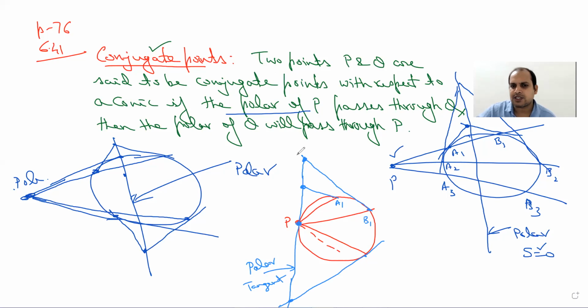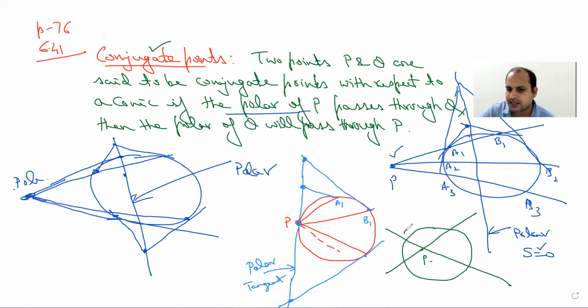And the third case which I have discussed is about this one. If you recall my earlier lectures, I have already shown that if your point P lies somewhere inside, and you try to draw the variable chords, say they intersect at A1, B1. Just for explanation I have taken 2, but one can draw an uncountably infinite number of chords.